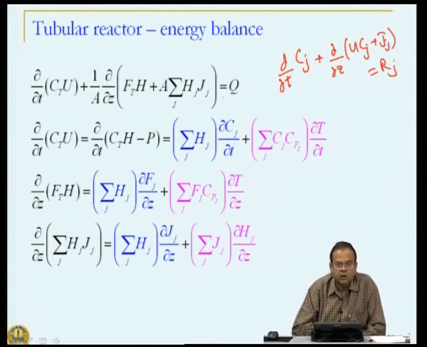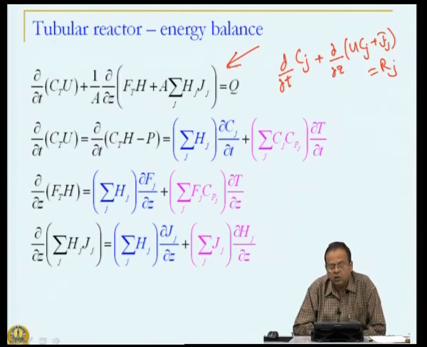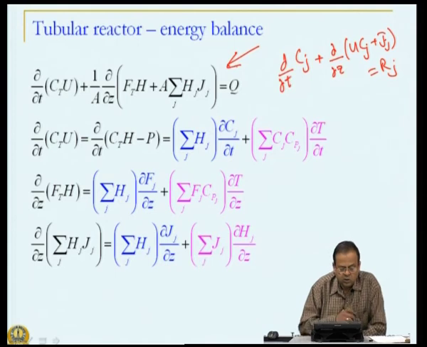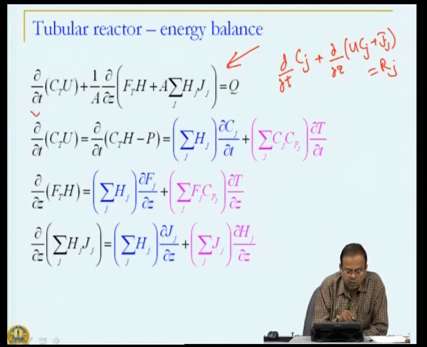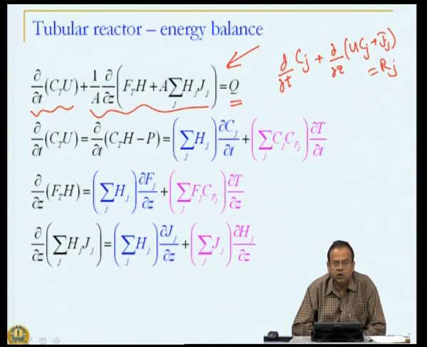the corresponding energy balance for the reactor can be written, and this is actually an equation taken from Van Ness and Smith for the internal energy balance. It is the same thing: accumulation of energy, the flux, and the rate of addition or removal of heat Q.